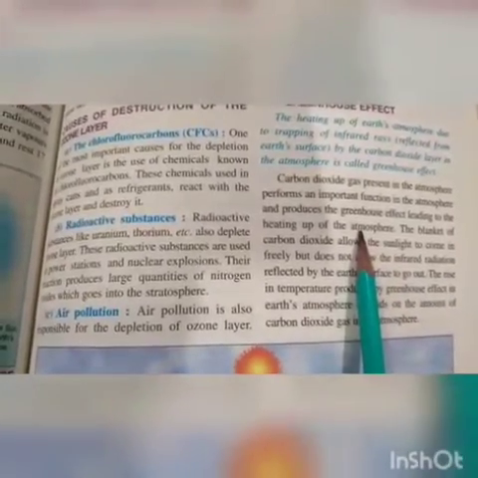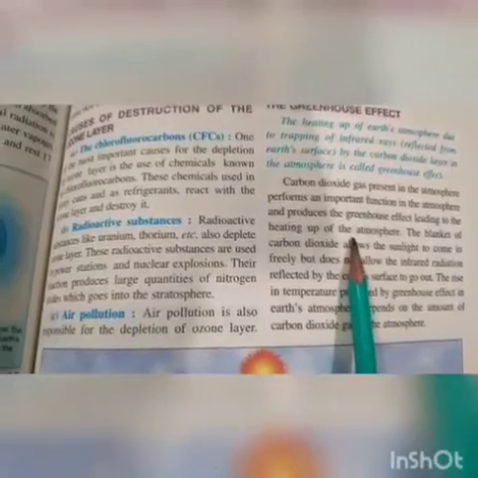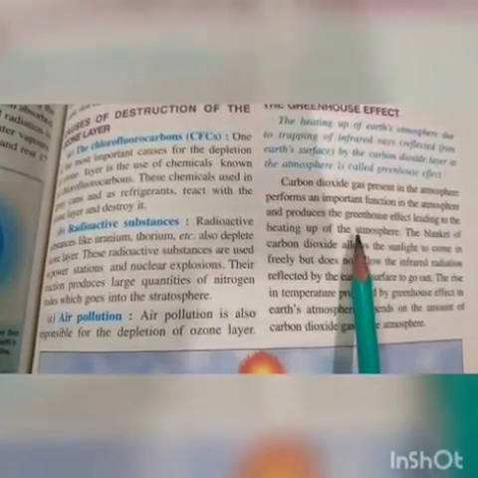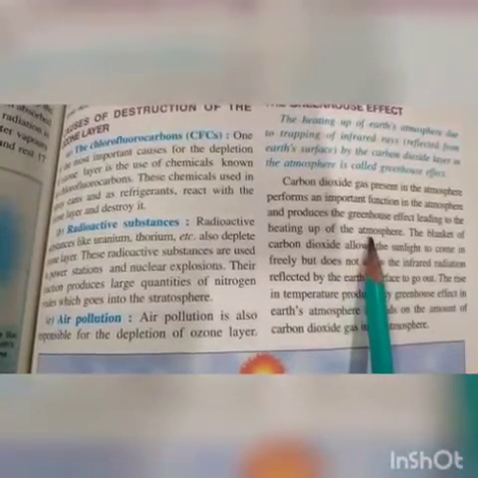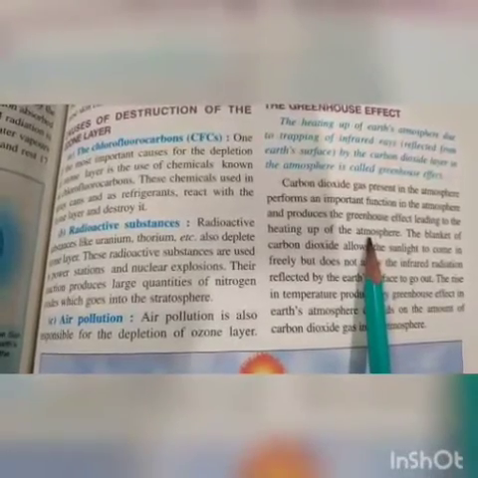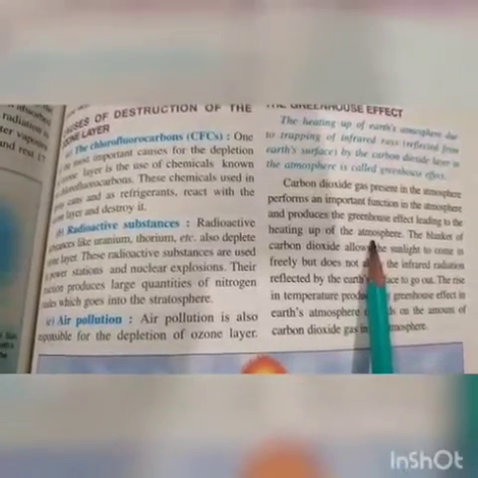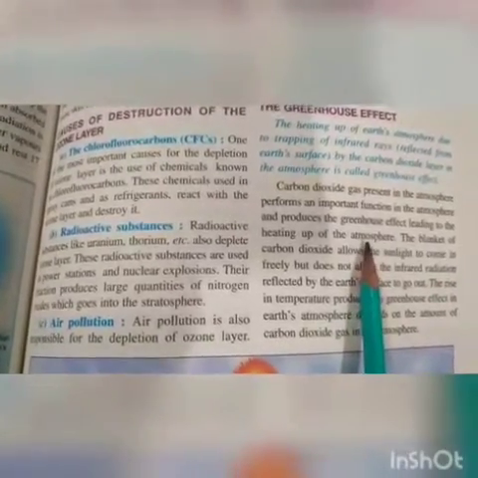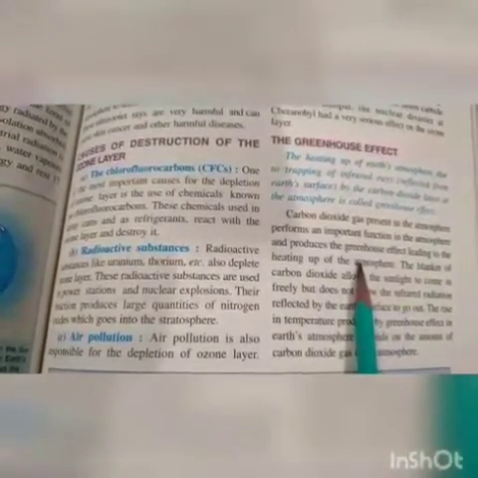So this phenomenon is important because if the carbon dioxide layer does not trap the infrared rays, then there will be no heating up of the atmosphere, right? And that will lead to what? The cooling of the atmosphere, a lowering of the temperature of the earth's surface, which is not suitable for the survival of living organisms or living beings. So this phenomenon, the greenhouse effect, is very important.